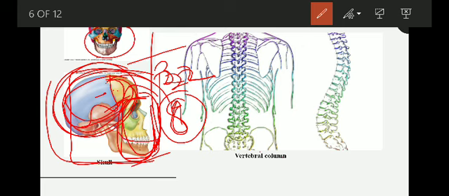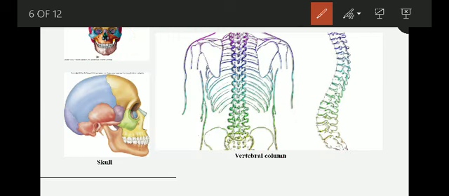One thing to remember: can you move your skull bones? No, except one bone, the lower jaw. The only movable bone in your skull is the lower jaw bone. Next is the vertebral column, or the backbone, or the spine.